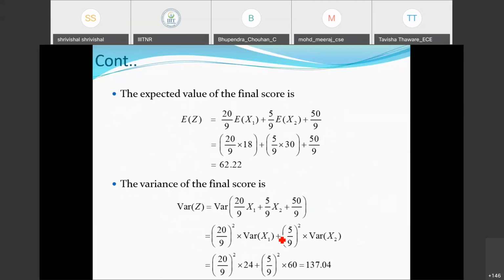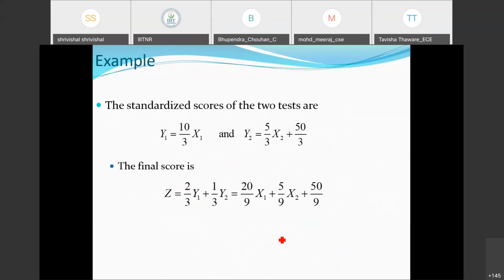So here we can find out as per the problem which we have discussed earlier here. The standardized scores of the two tests are y1 equals 10 by 3 x1 and y2 equals 5 by 3 x2 plus 50 by 3. We can substitute the values here. So if we talk about the final score, which is dependent on these two functions, 2 by 3 y1 plus 1 by 3 y2 here. Just substitute the values here and here. It will be coming 20 by 9 x1 plus 5 by 9 x2 plus 50 by 9.